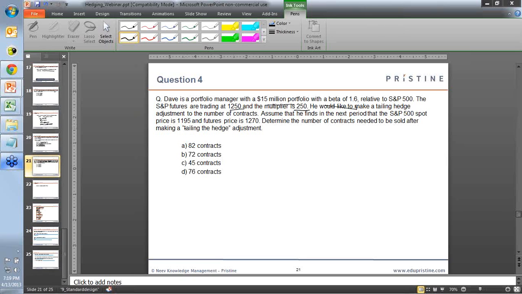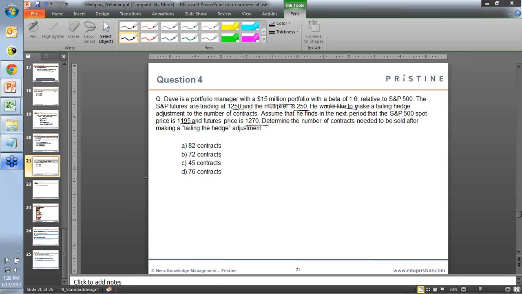Now he sees that after some time the spot price is 1195 and the future price has increased to 1270. So what should happen here is, since the price of the futures has increased, he would require a lesser number of contracts to maintain his hedge position. So what he would do is sell some contracts. Now what we need to determine is how many contracts should be sold for the futures.